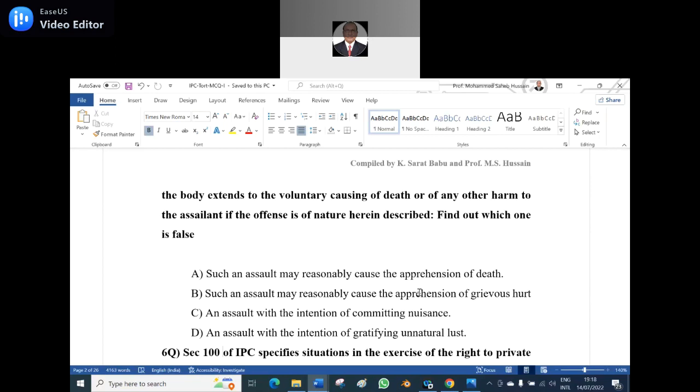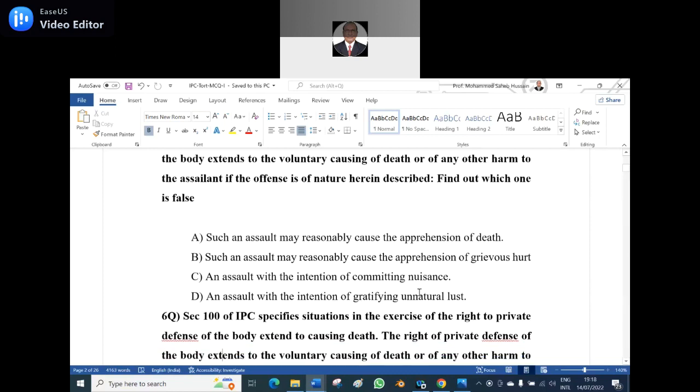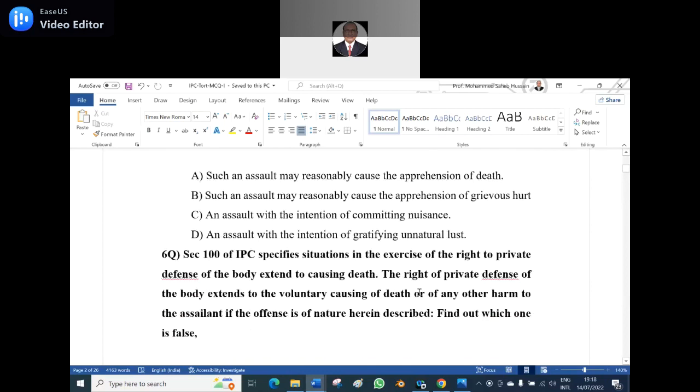Option D, sir? No, I think, because lust is there. Carnal knowledge, oral sex, sodomy, these are all things that will come. Then the answer which is not correct is C. C is not connected with the others. Actually, committing rape is there. Earlier I put sodomy, but sodomy is also there in some places, hence I removed it and then I put nuisance. So C is not connected to the question. That is the fifth question.